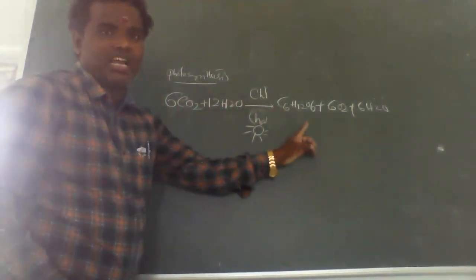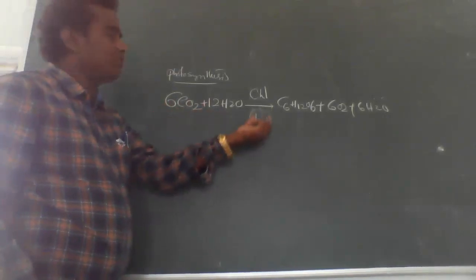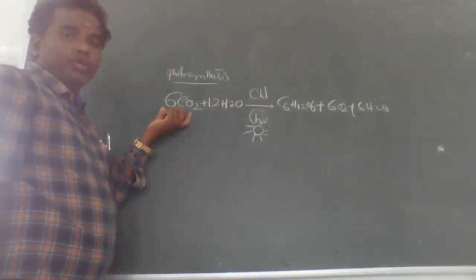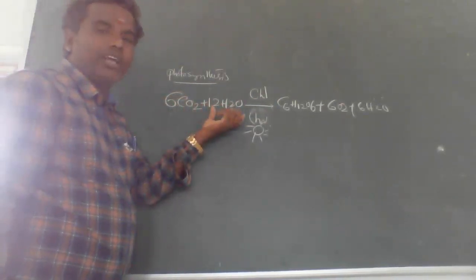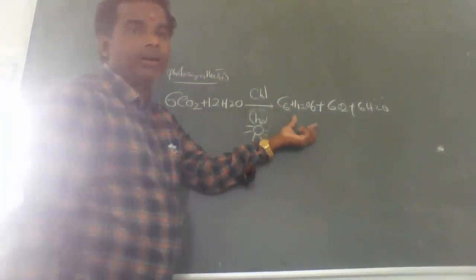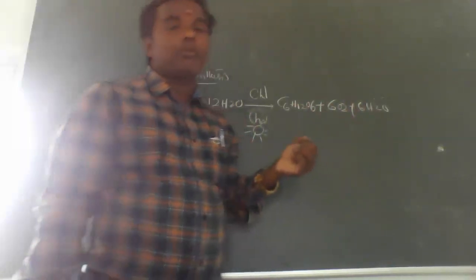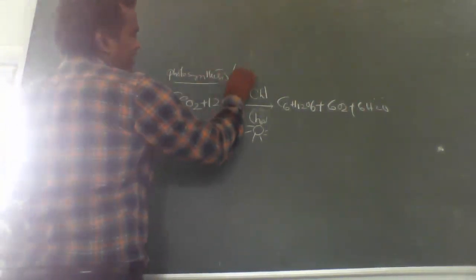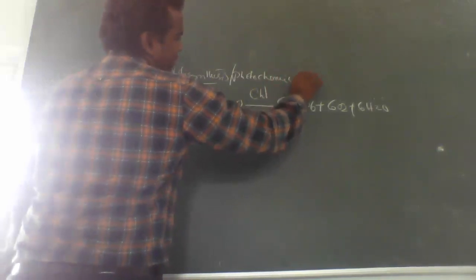Here sunlight and chlorophyll are involved. Simple molecules of carbon dioxide and water, in the presence of chlorophyll and sunlight, form complex molecules: glucose, water, and oxygen are produced. That is photosynthesis. This photosynthesis reaction is called a photochemical reaction.